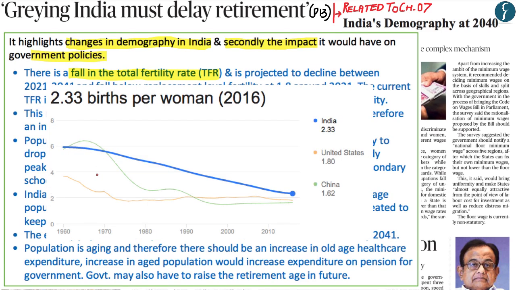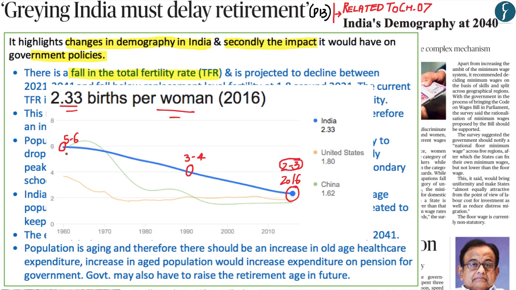Now if you take a look at this graph from the World Bank, in 1960 it was expected that Indian women within their childbearing age would have around 5.9, or basically 5 to 6 children. However, by 1990 this was reduced to around 3.96, whereby it was expected that an Indian woman would have around 3 to 4 children within her childbearing lifetime. However, by 2016 this fertility rate has been reduced to 2.33 births per woman, whereby it is expected that an Indian woman would have around 2 to 3 children during her lifetime within her childbearing age.